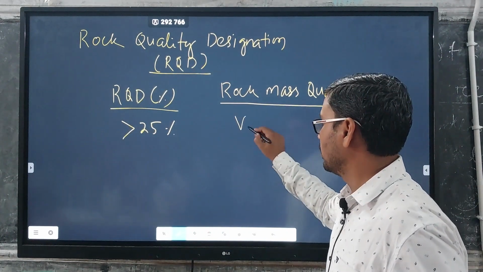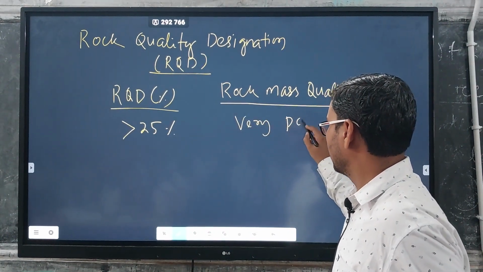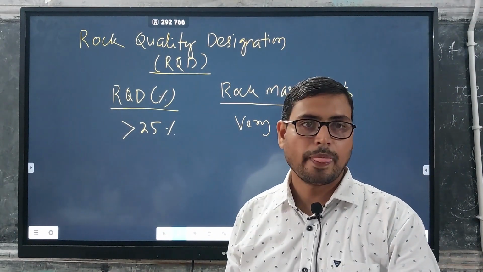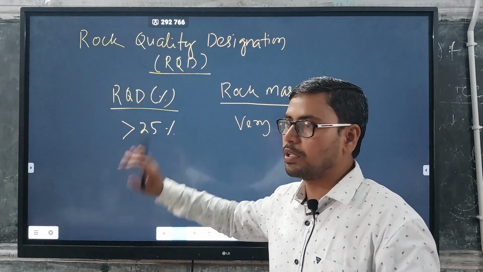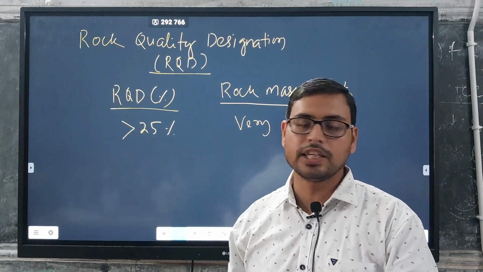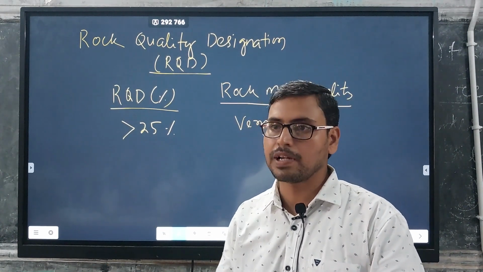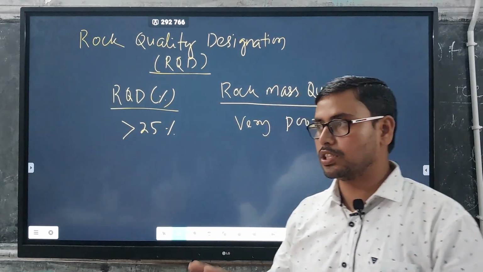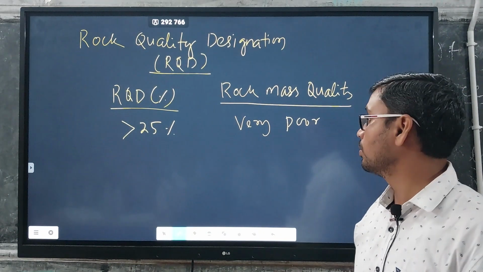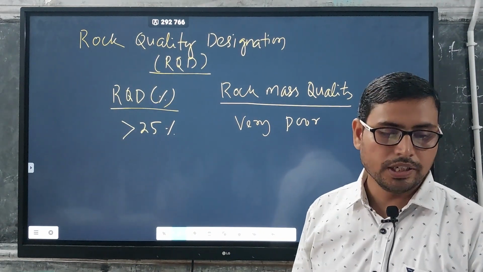It is very poor quality, meaning the strength of the rock is very low. Normally less than 25% means it is clay or sand. If you drill in sand, we may not get any core; rather we will get fragments of sand. So the strength of that particular horizon or bed is very poor. Therefore your rock mass quality is very poor.